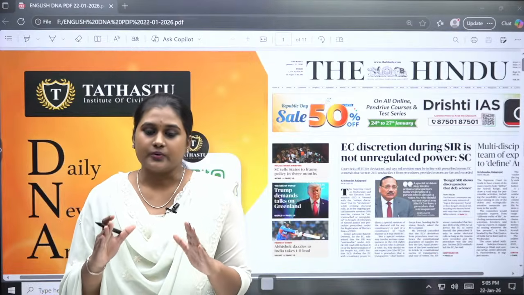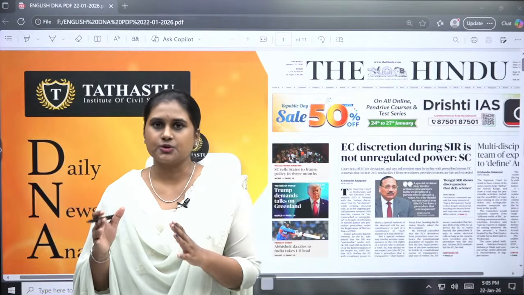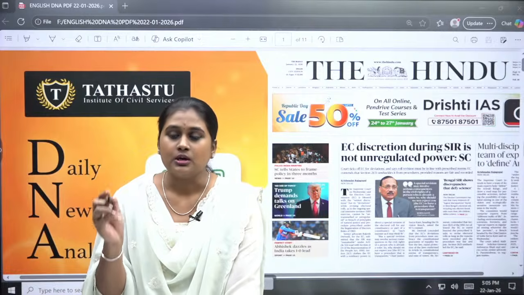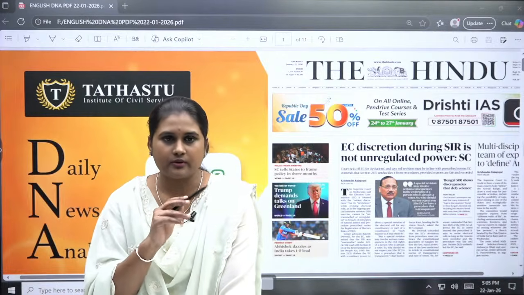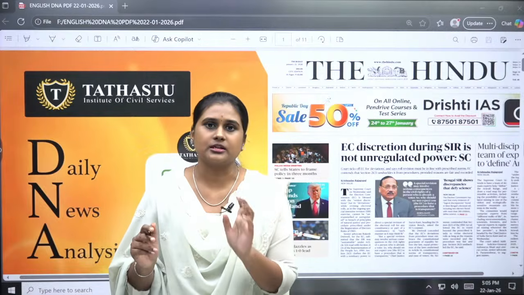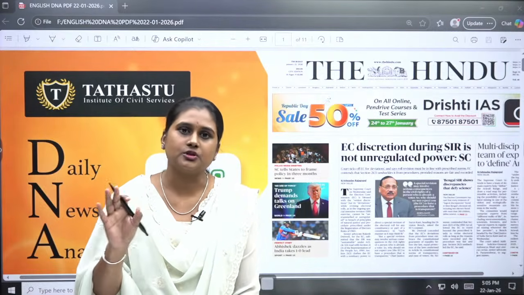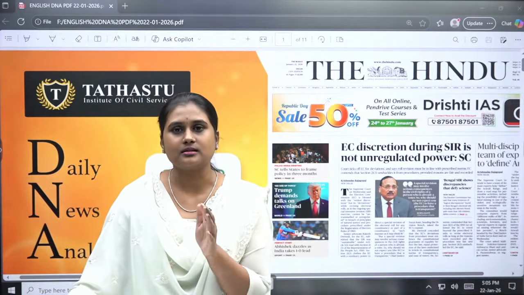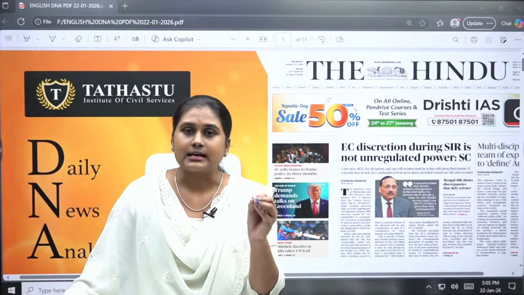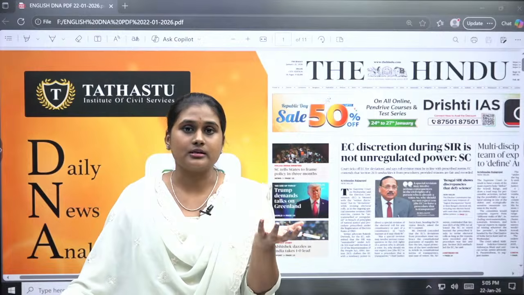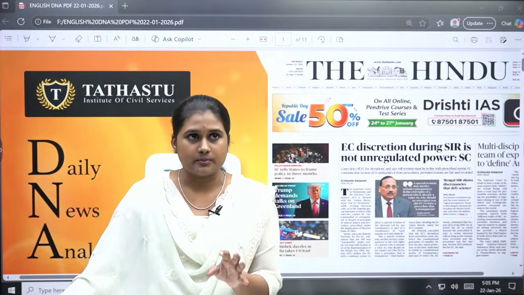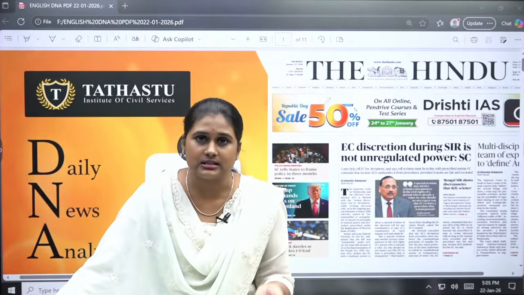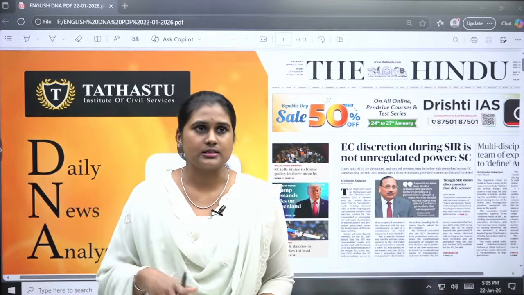Whenever you're preparing from the newspaper, you should have your syllabus in hand. Whenever you find an article that is relevant to you, directly go to the syllabus and check whether those keywords are given in the newspaper and whether they are in line with your syllabus. This is a basic and very important role in the UPSC, because current affairs is not about mugging up or taking the actual things from the newspaper. It is about how and where you are able to reflect these topics in your answers. That is what is important.